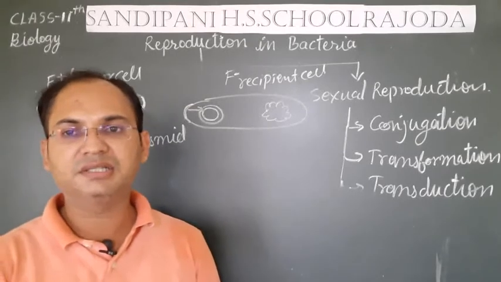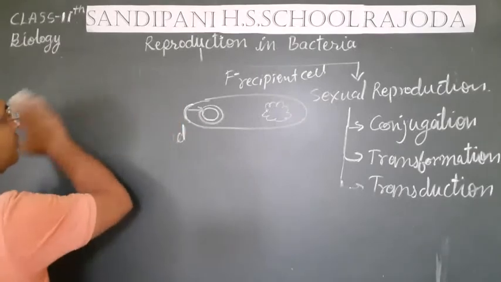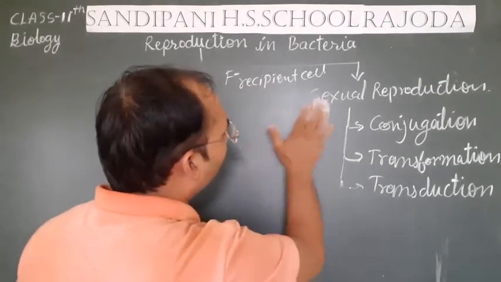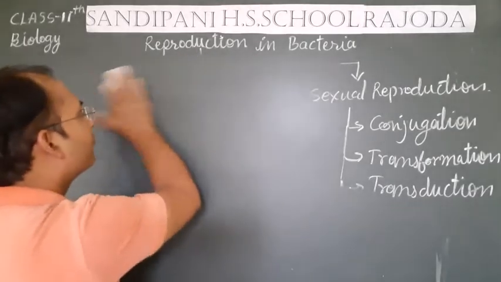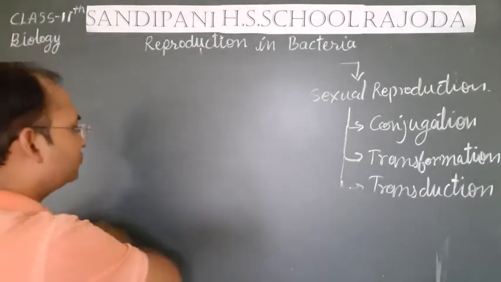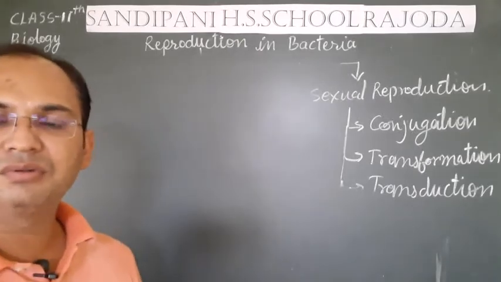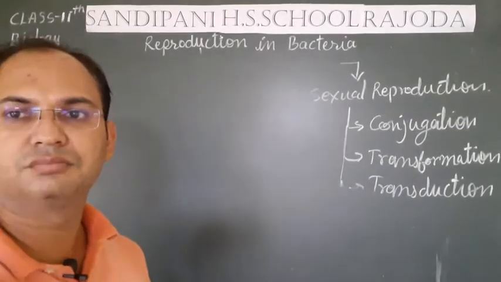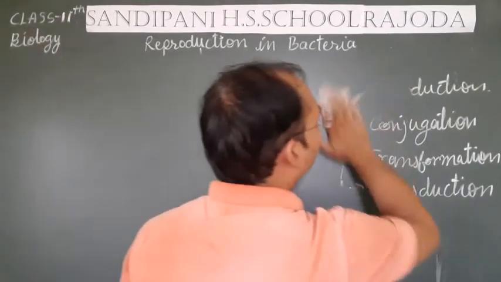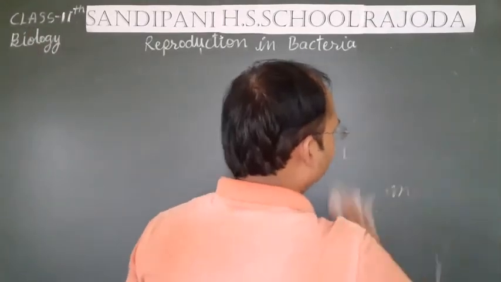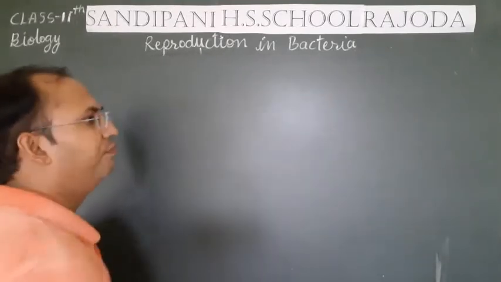Let's understand how Griffith performed his experiment in order to show the transformation. Griffith performed his experiment on mouse. In order to perform his experiment, Griffith took one bacteria which causes pneumonia in mouse.